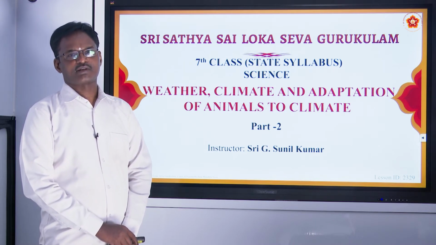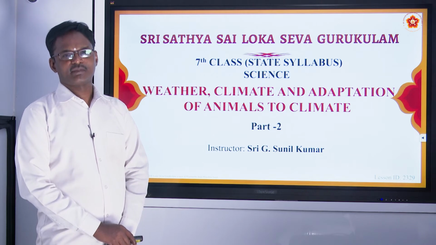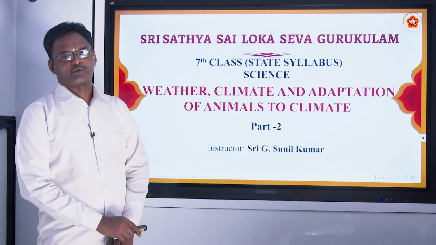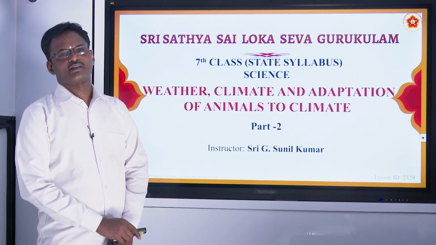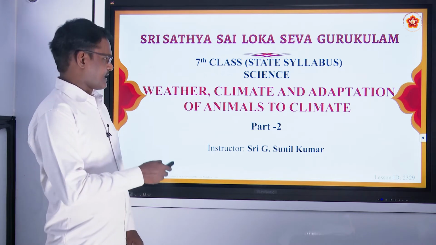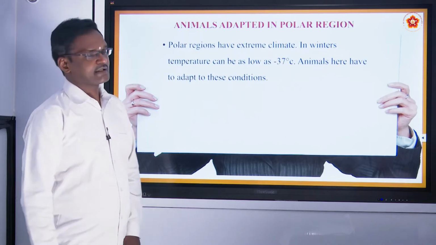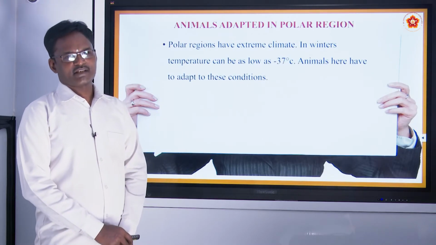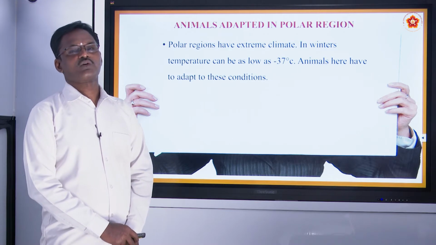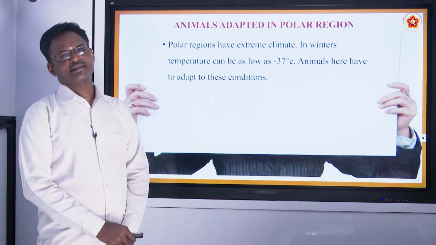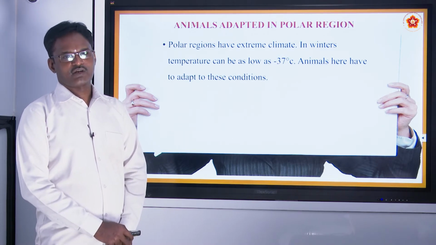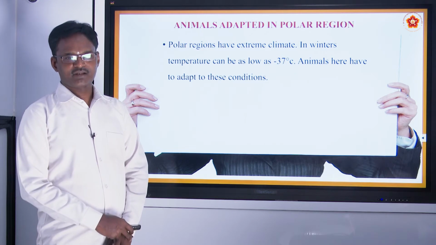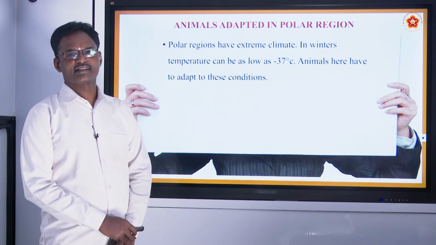So let us proceed now to the animals that live in the tropical rainforest region as well as the polar region. Normally, the polar region has an extremely cold climate, and the temperature can be as low as minus 37 degrees centigrade.